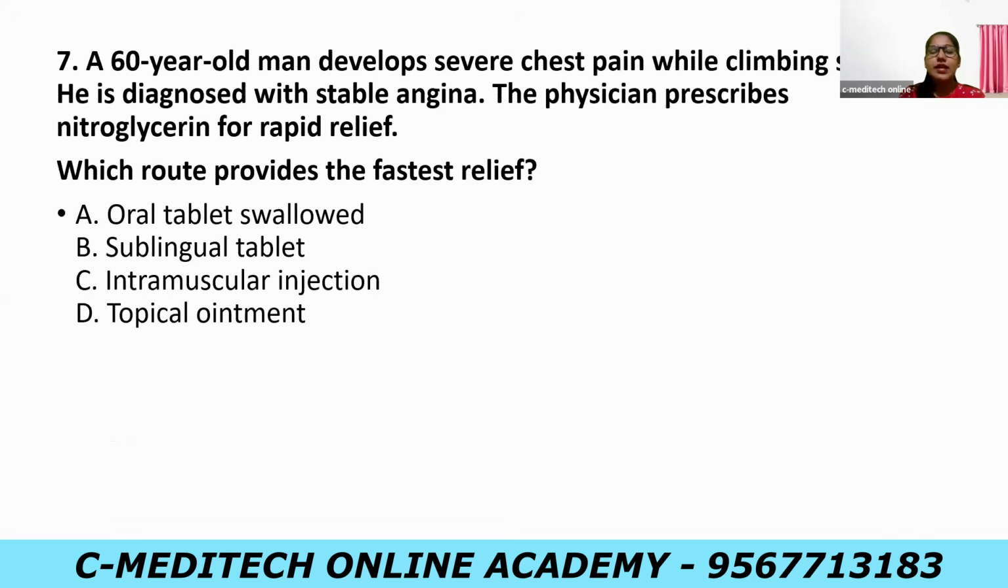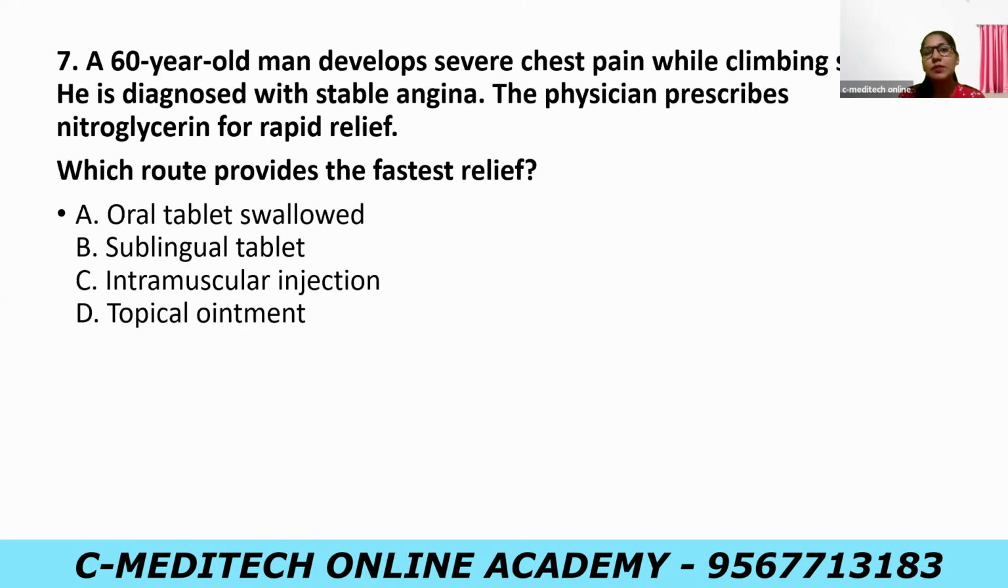Next, question number 7. A 60-year-old man develops severe chest pain while climbing stairs. He is diagnosed with stable angina. The physician prescribed nitroglycerin for rapid relief. Which route provides the fastest relief? A. Oral tablet swallowed. B. Sublingual tablet. C. Intramuscular injection. D. Topical ointment.